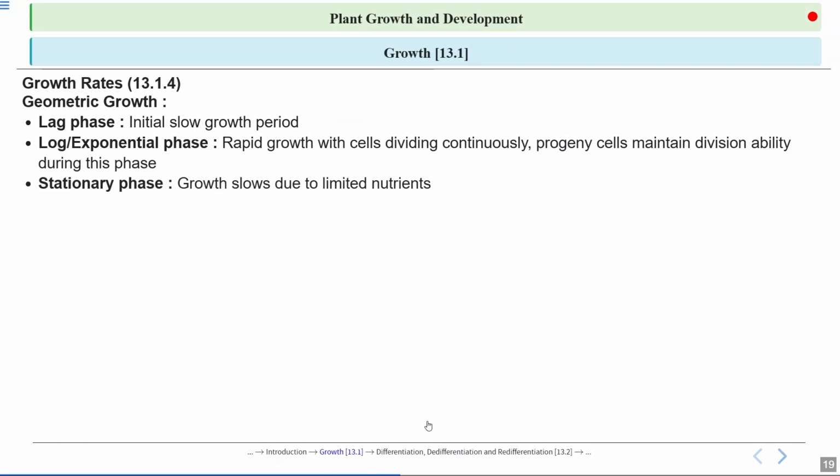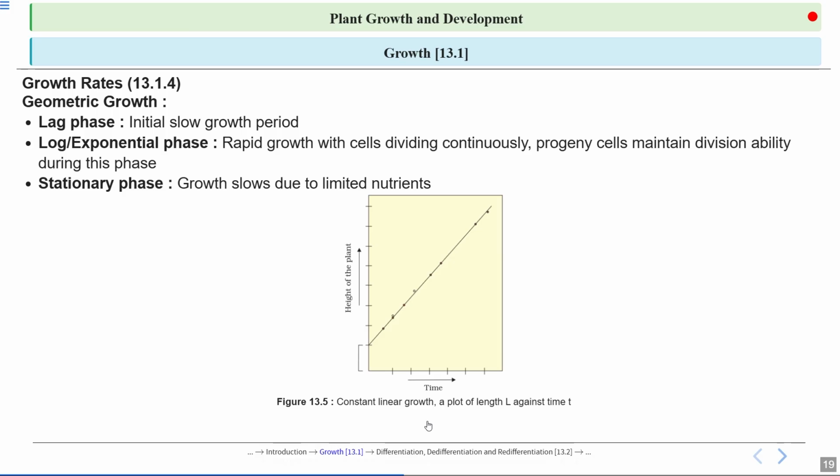Now talking about geometric growth, I have talked about it already, that it comprises three phases, that is the lag phase, the initial or slow growth phase. Then we have the log or exponential phase. Here rapid growth within the cells takes place. Here cells divide continuously, and progeny cells maintain division ability during this phase. And then third we have the stationary phase. Here growth slows down due to limited nutrients. So this is the third phase. Three phases, and collectively we can say this is a kind of geometric phase.